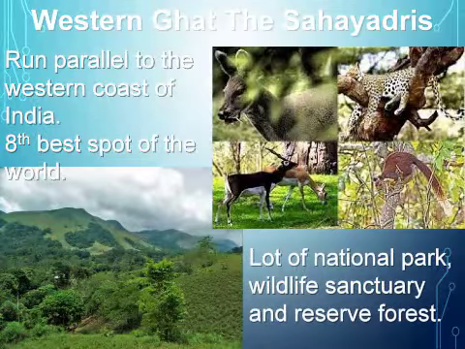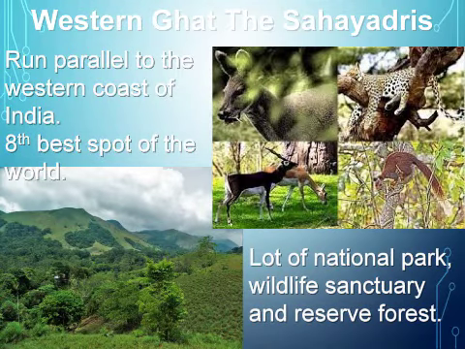Western Ghats. Western Ghats are also known as Sahyadri. They run parallel to the western coast of India. From the point of view of biodiversity, they are one of the 8 best spots in the world. We will find a lot of national parks, wildlife sanctuaries, and reserve forests in this region.